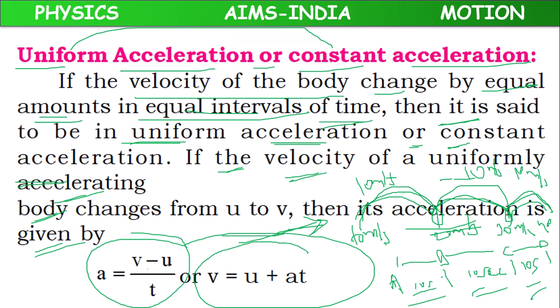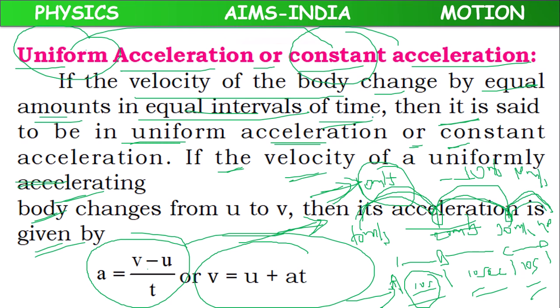Means in equal intervals of time, an equal amount of velocity is changing, so the body shows equal acceleration. This kind of acceleration is called uniform acceleration or constant acceleration.